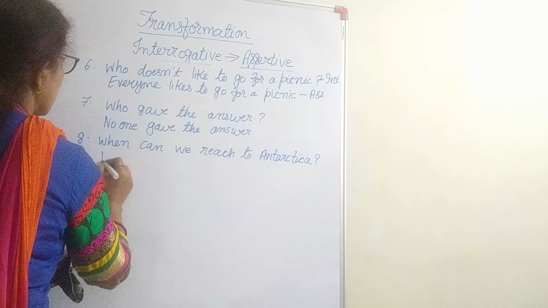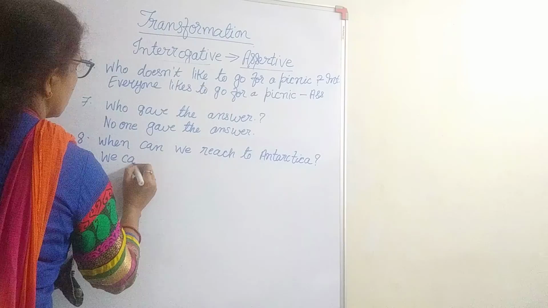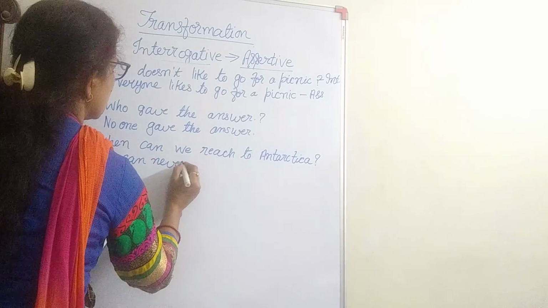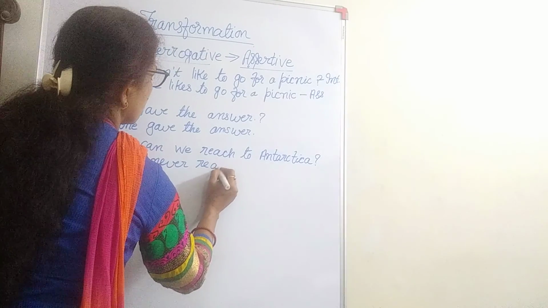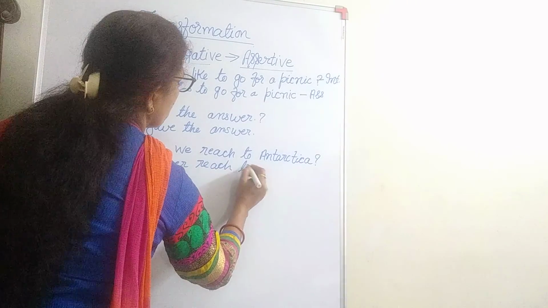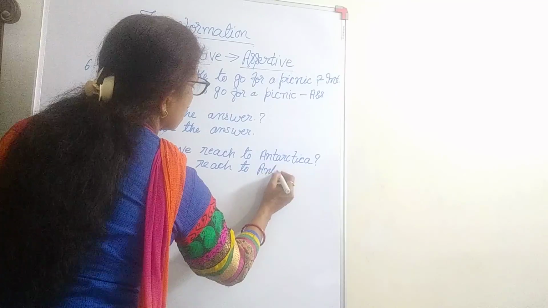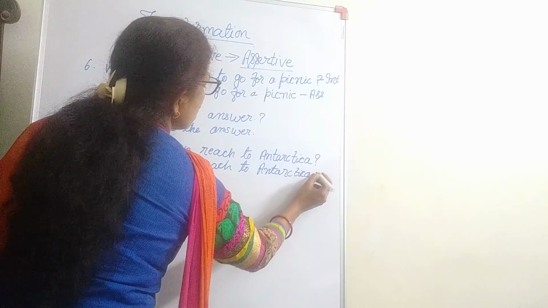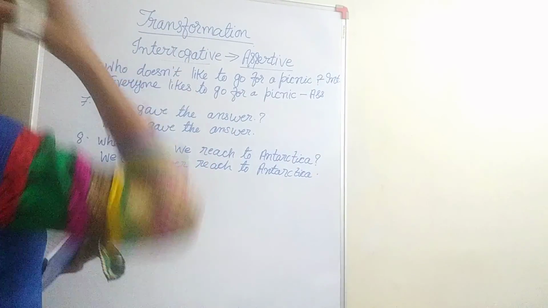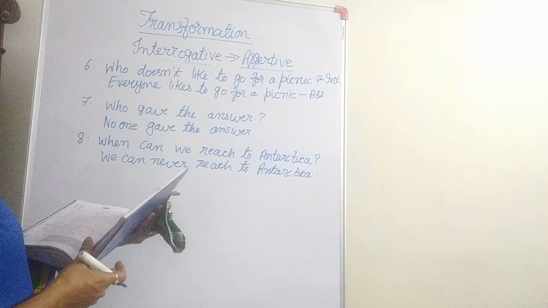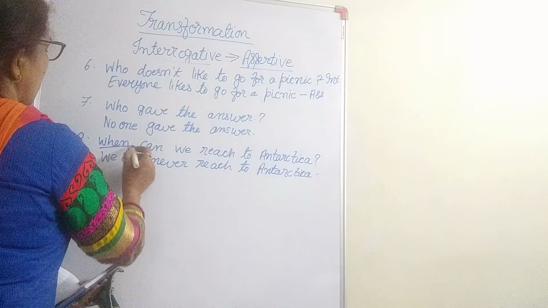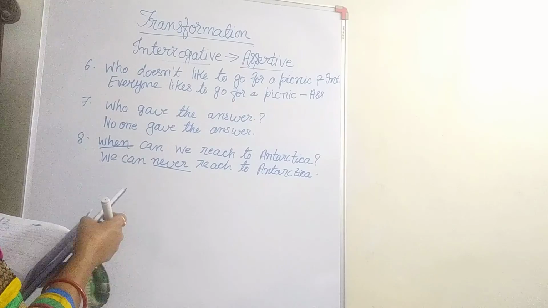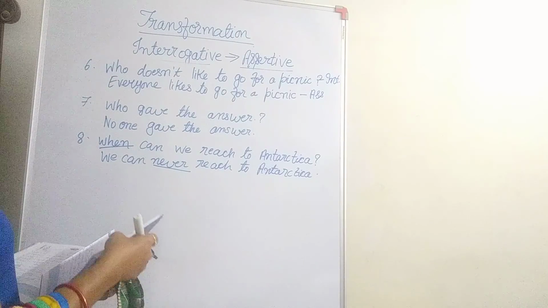So it will be we can never reach to Antarctica. This is assertive. When can we? Because it is not possible. When can we reach to Antarctica? We can never. When it's there, I have given you the list. When, then we use we can never reach to Antarctica.